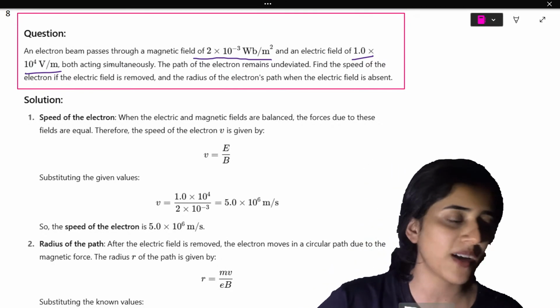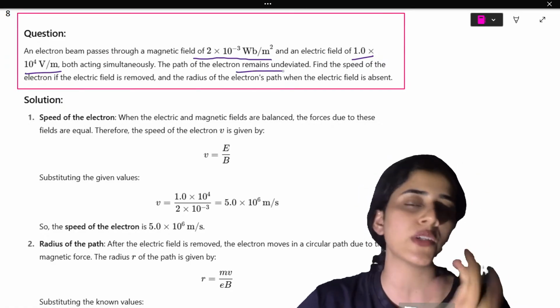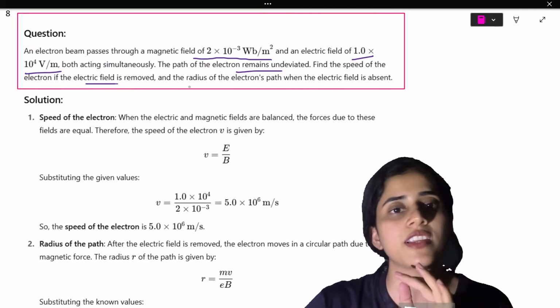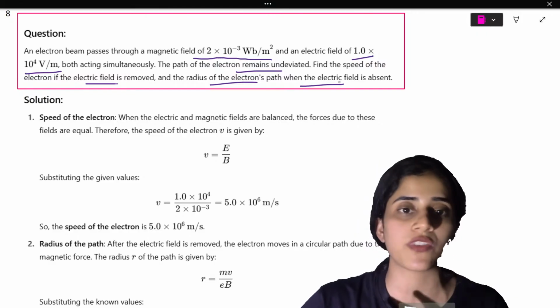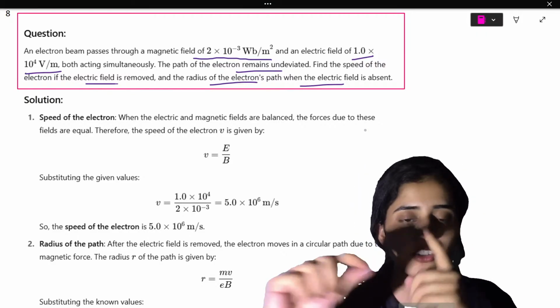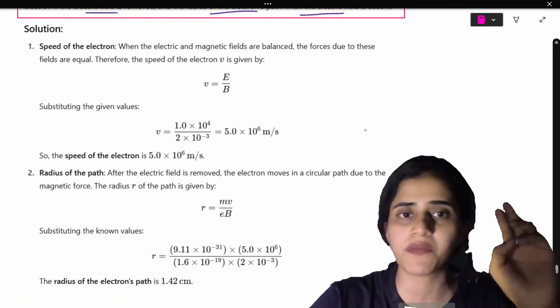You're welcome, Suma. The path of the electron remains undeviated. Find the speed of the electron if the electric field is removed, and the radius of the electron's path when the electric field is absent. Okay, so we have to find out the speed of the electron and the radius of the path. No problem, very easy.